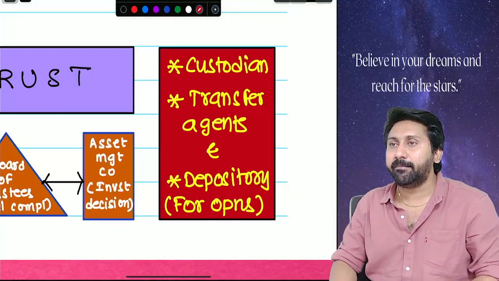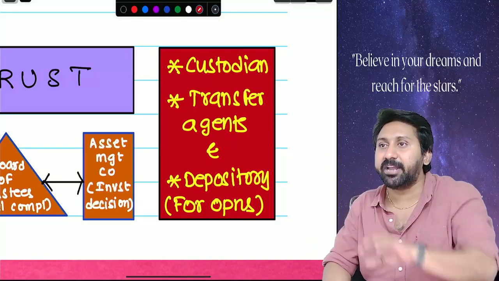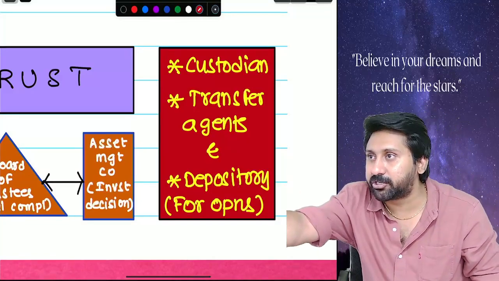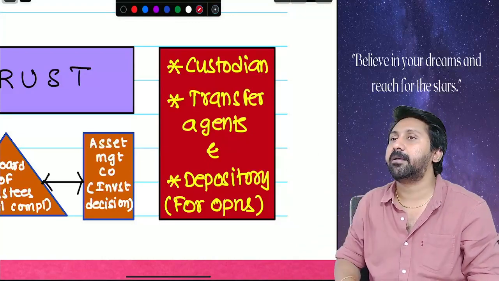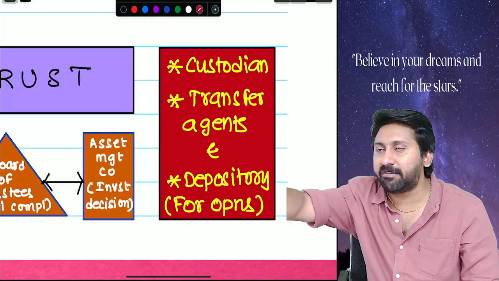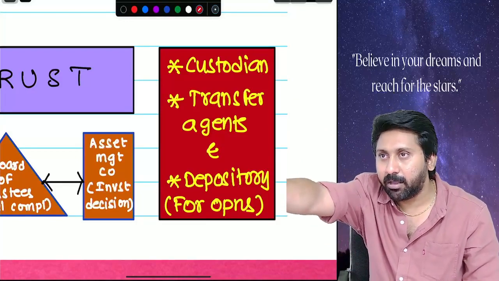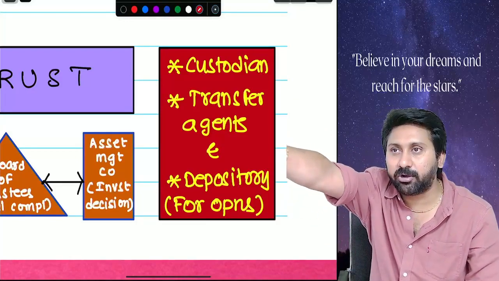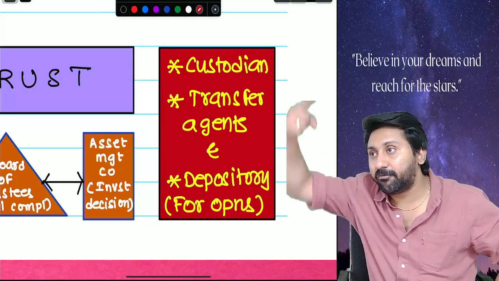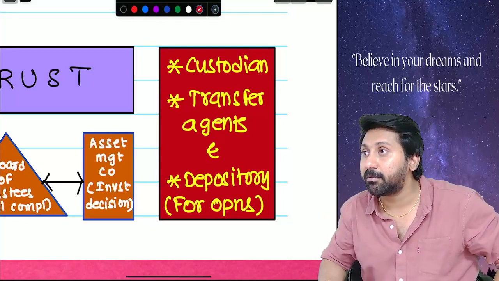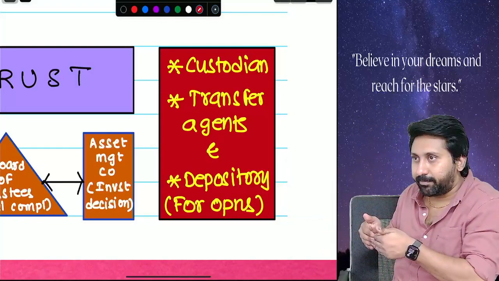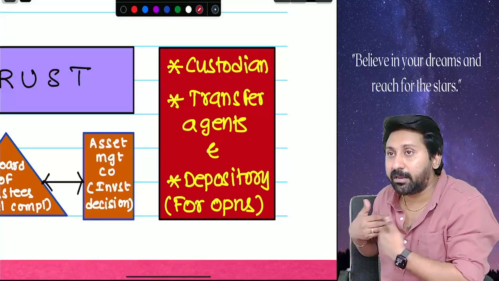In an open-ended scheme, units will increase and decrease every day. Today 1 lakh units. Tomorrow you came, I will issue new units to you at the NAV of the previous day. Day after tomorrow he came and sold his units. 1 lakh will become 1,20,000 after him. After that he sold 30,000 units, 1,20,000 will become 90,000 again. Number of units will rise and fall. In case of which fund? Answer. I am the mutual fund house. You came. Who am I?